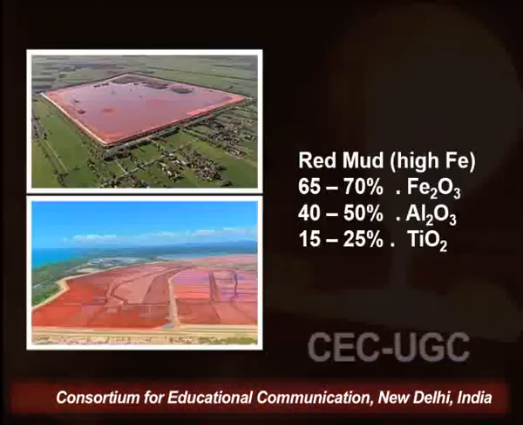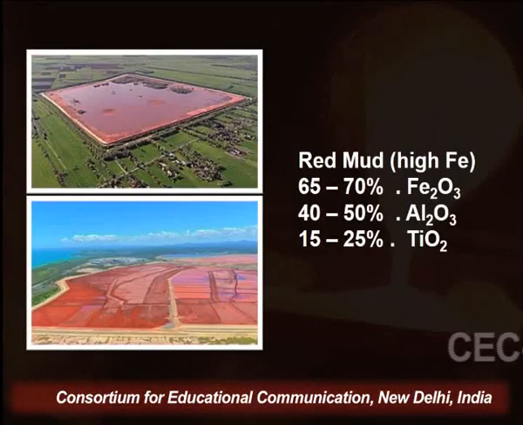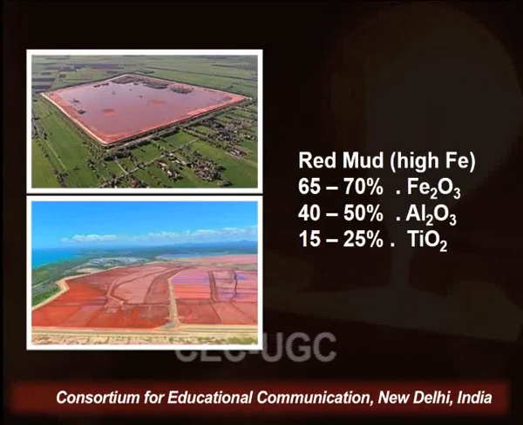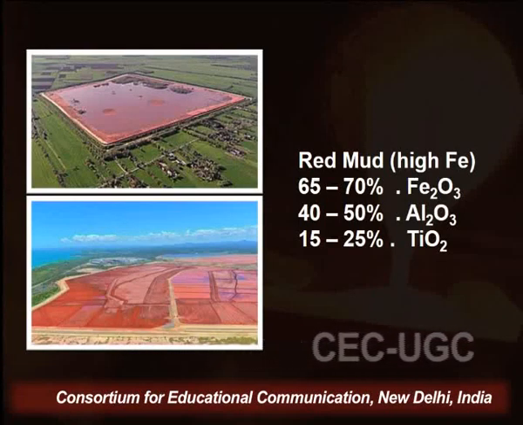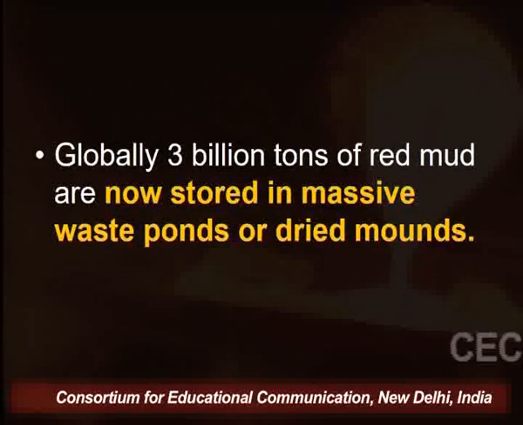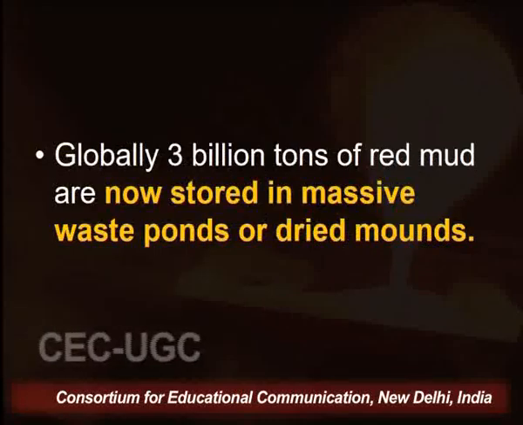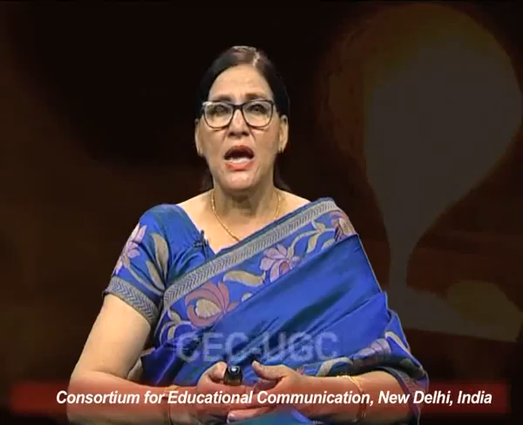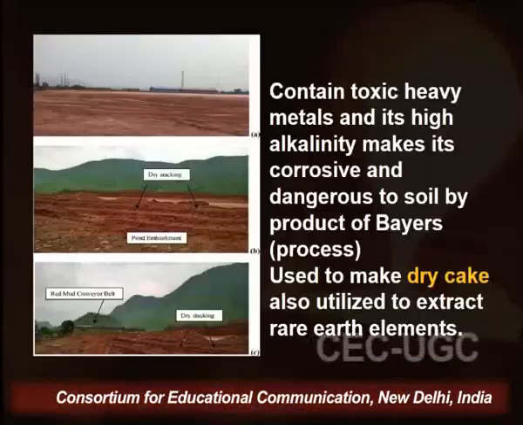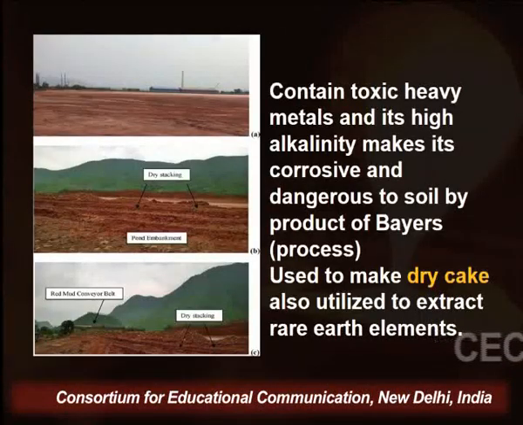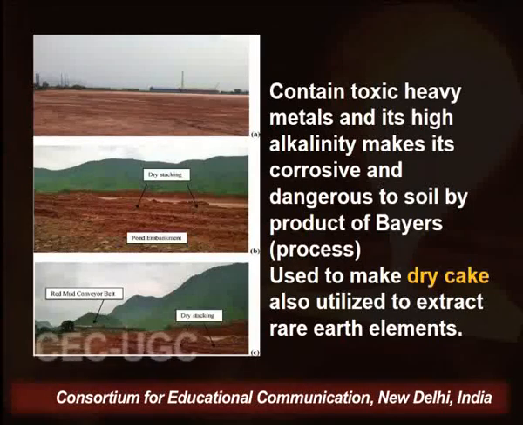So learners, as I discussed, the red bauxite, during the dissolution process we get red mud. So this is the red mud you can see on your screen. Red mud contains these types of impurities, and globally 3 billion tons of red mud are now stored in massive waste ponds or dried mounds, and it contains toxic heavy metals, and its high alkalinity makes it corrosive in nature and dangerous to the soil.